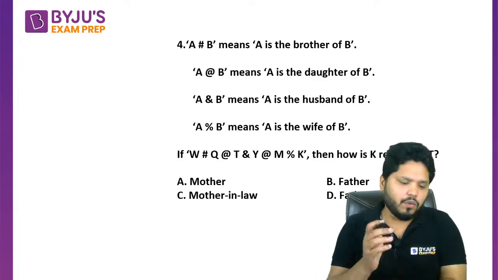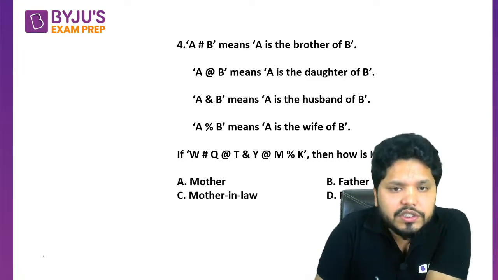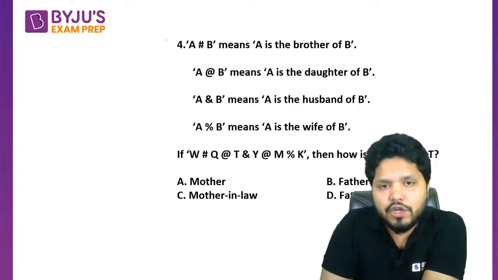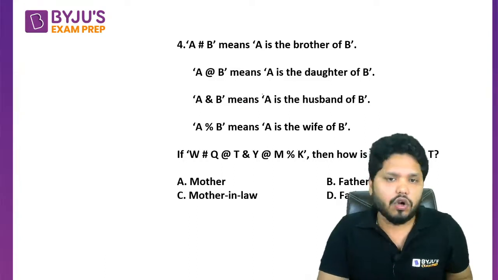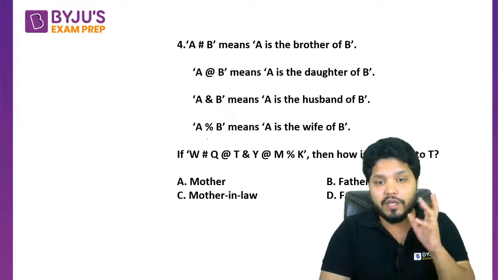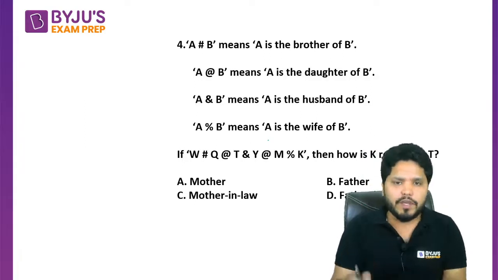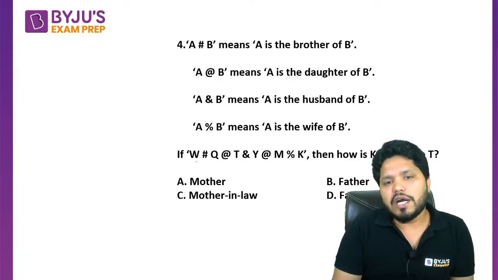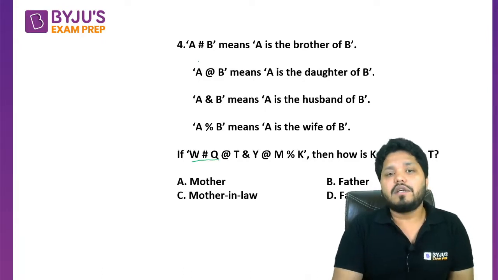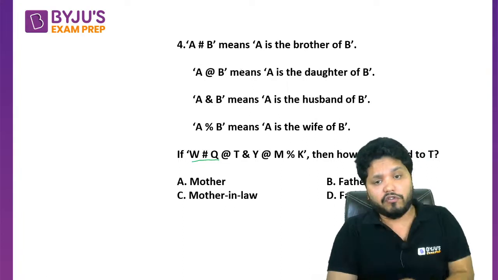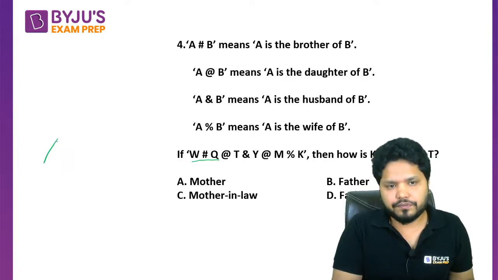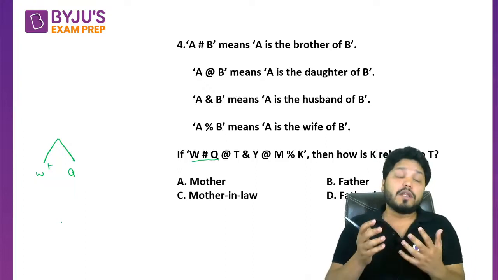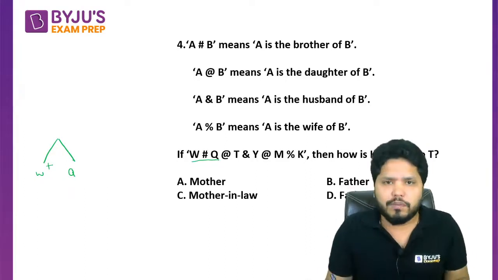Let's see how we are going to do it. Okay, what the question here is saying, in such question we have to start off by seeing what is there. So A hashtag B means A is the brother of B. A at the rate B means A is the daughter of B. A and B means A is the husband of B. A percentage B means A is the wife of B. So question is something like this. We have to start off with W hashtag Q. That means A hashtag B means A is the brother of B. So W hashtag Q means W is the brother of Q. So W is the brother of Q. Now we have got the gender of W as W is a brother means that person has to be a male. So we must be using positive sign here.